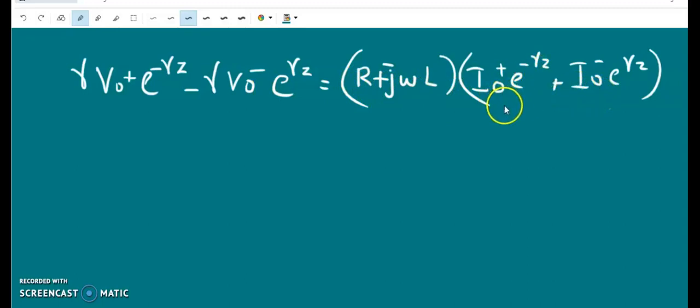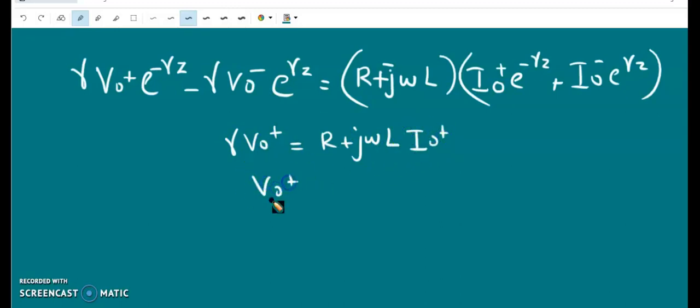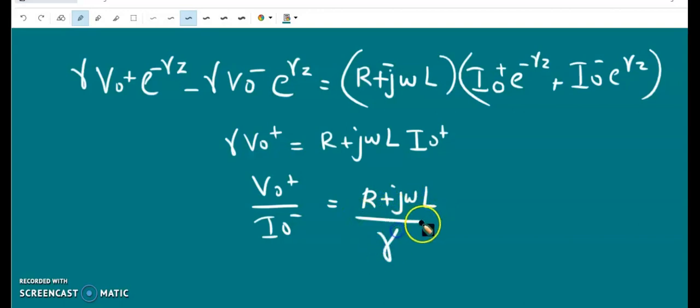Now equating the coefficients of e to the power minus gamma z, we get gamma V0 plus is equal to r plus j omega L into I0 plus. So V0 plus by I0 plus is equal to r plus j omega L by gamma.